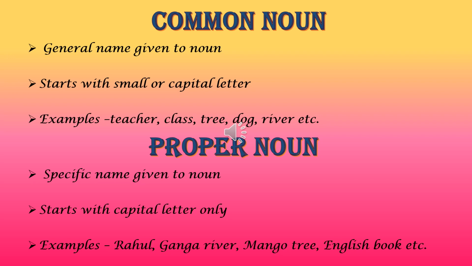But if I call that girl Priya, I have given a specific name, that becomes a proper noun. If I say teacher, it can be any teacher. But if I am giving a specific name to teacher like Miss Jyoti, it becomes a proper noun.